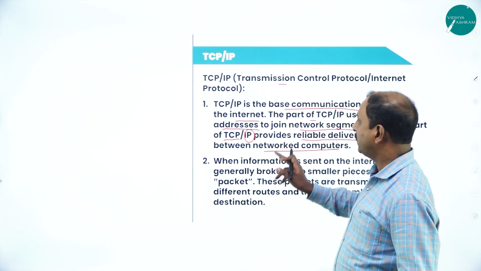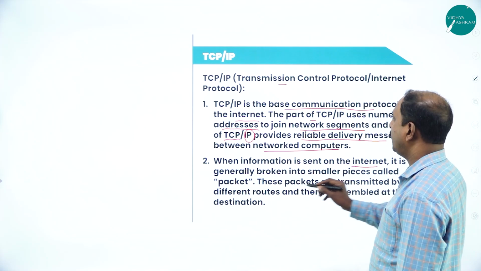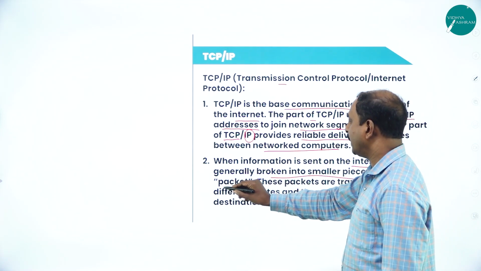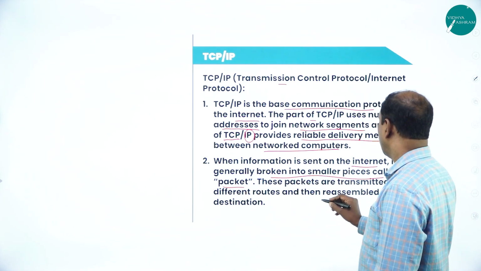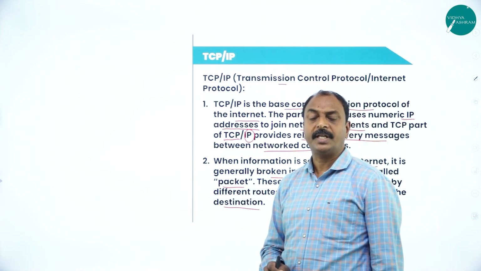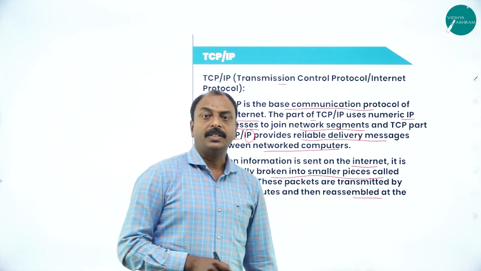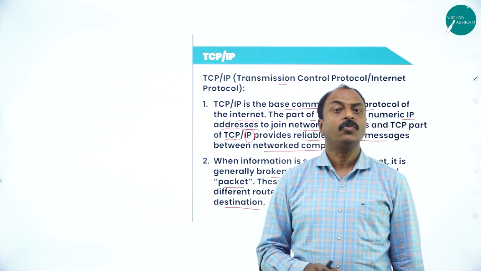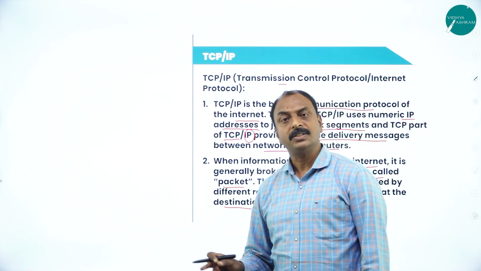This is TCP/IP. Now, when information is sent on the internet, it is generally broken into smaller pieces called packets. These packets are transmitted by different routes, then reassembled at the destination end. How does communication take place through TCP/IP in the network? First, the raw data is broken down into a number of packets, and each packet is numbered in the system.